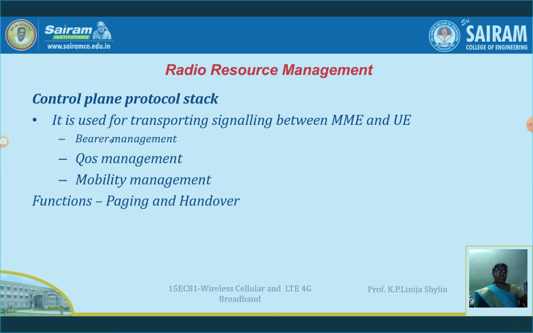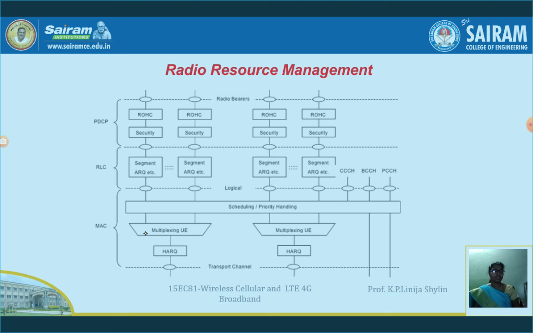Now we will see the layer 2 structure. How is this layer 2 structure split? This layer 2 structure is split into sub layers: the MAC sub layer, that is medium access control, the radio link control layer, and PDCP, that is packet data convergence protocol.